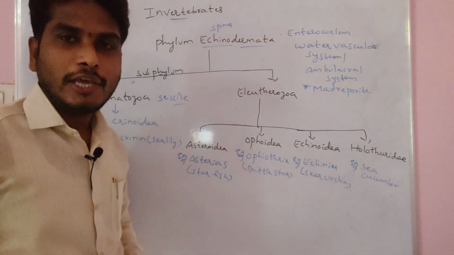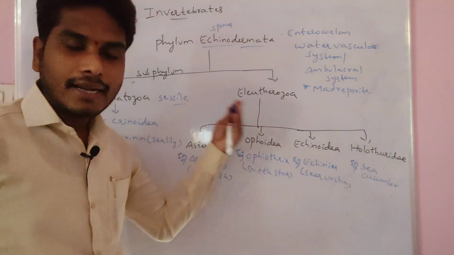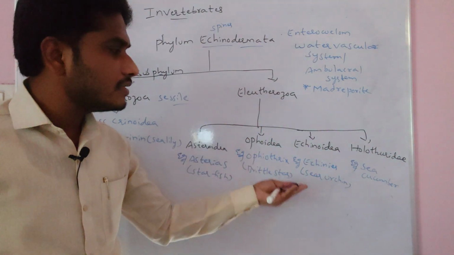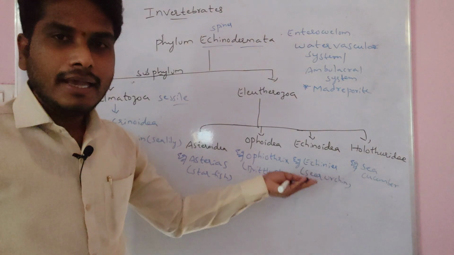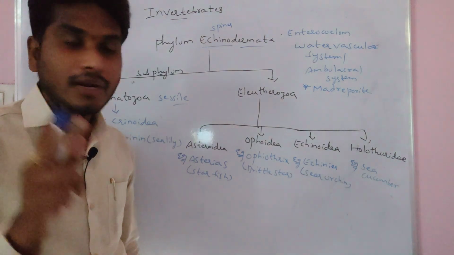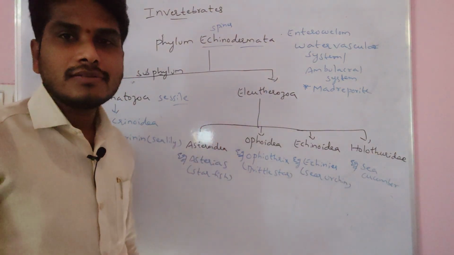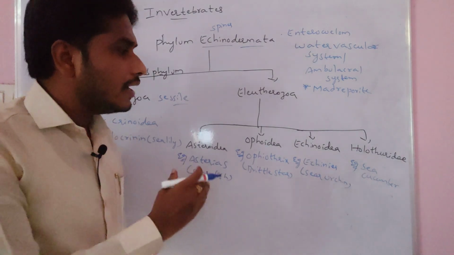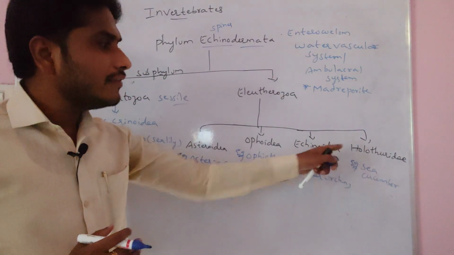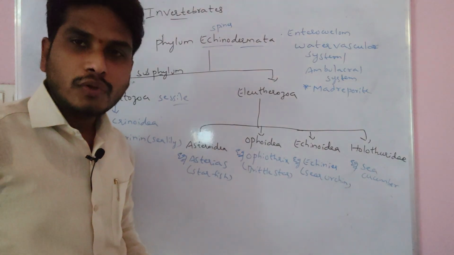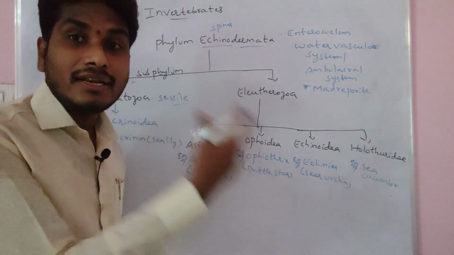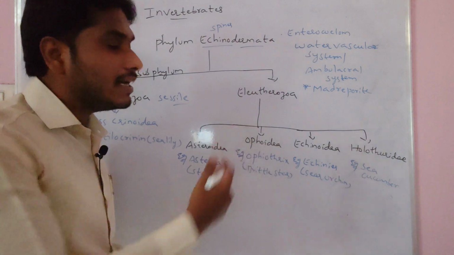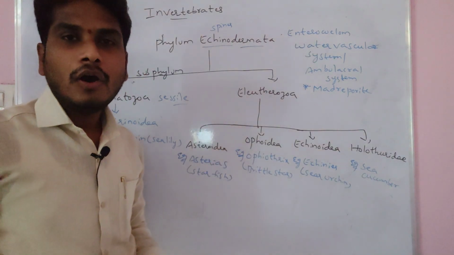Echinoidae mainly consists of sea urchins and heart urchins, example Echinus, the sea urchin. Very important point, Echinoidae class organisms have a 5-paired masticatory jaw called Aristotle's lantern. Lastly Holothuridae always have respiratory trees or respiratory organs, example Holothurian or sea cucumber.